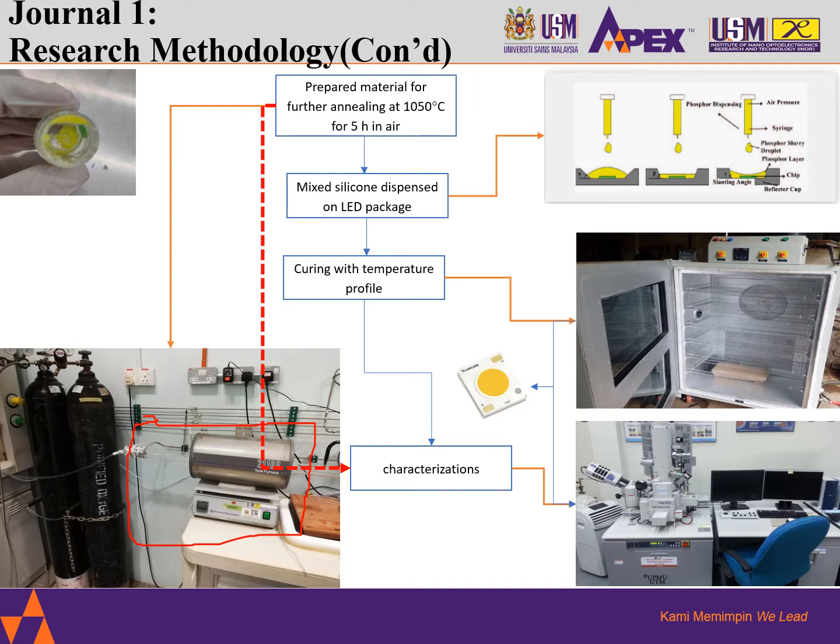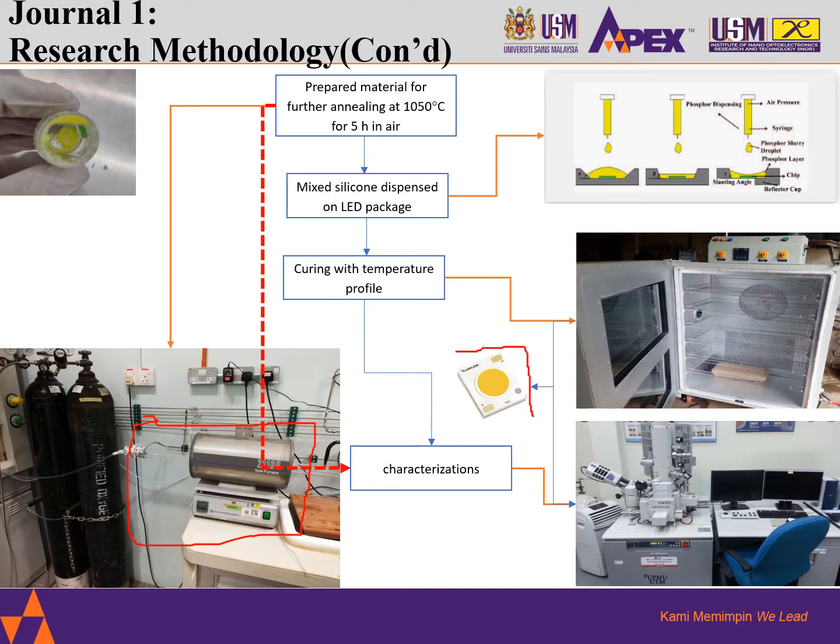Okay, and once we have completed the annealing process, the process moves further upon these phosphor systems being mixed together with a silicone and dispensed on an LED package. So this is how silicone mixed with phosphor dispensed on an LED package looks like. Moving forward, once we have this package, it is further cured in a temperature curing oven here, and it comes with a temperature curing profile. They have a temperature curing profile based on the silicone which is being used here. So here we are talking about a silicone which is cured for 5 hours to produce a finished product. And this is how a finished product looks like here.